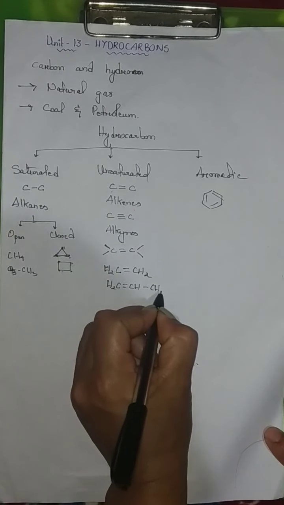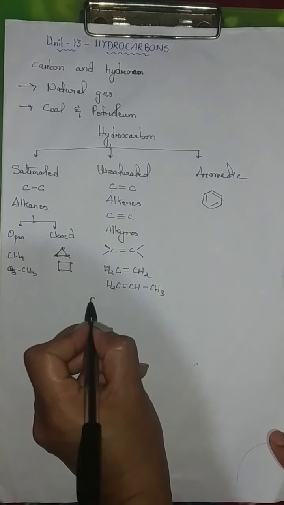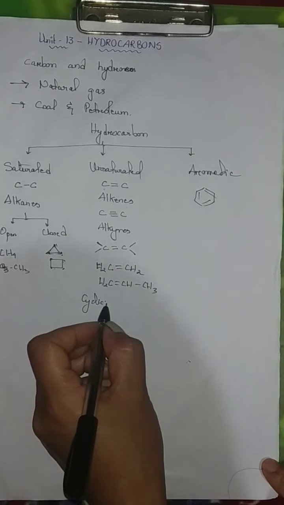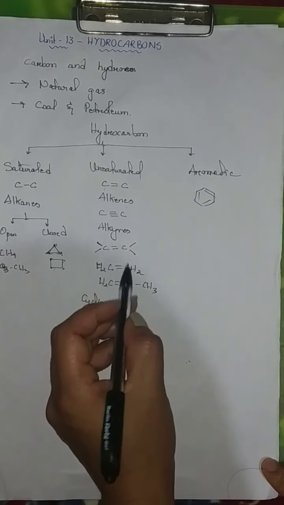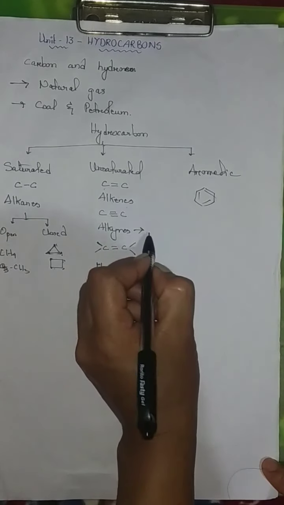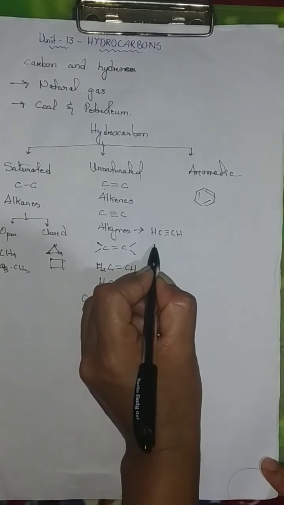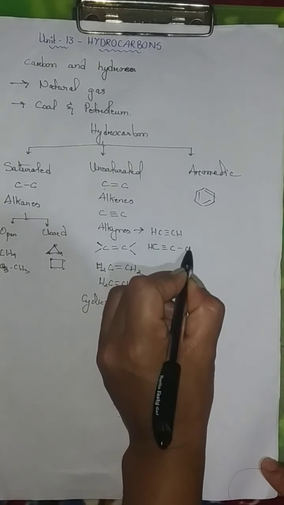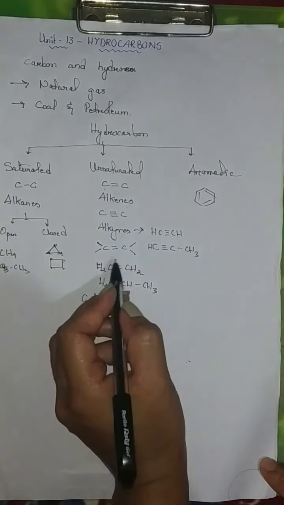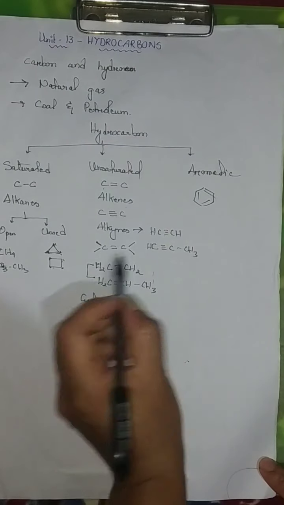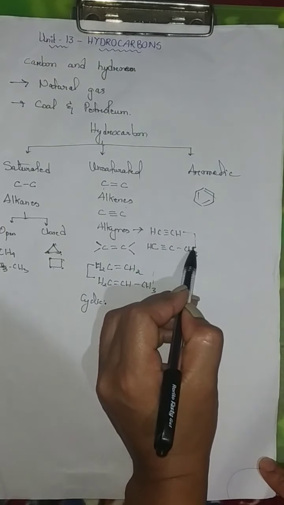This is also another example of a straight chain alkene. Now, for cyclic alkenes it would be this, and our alkynes would be one example. The other example here is this. These are examples of straight chain alkenes.